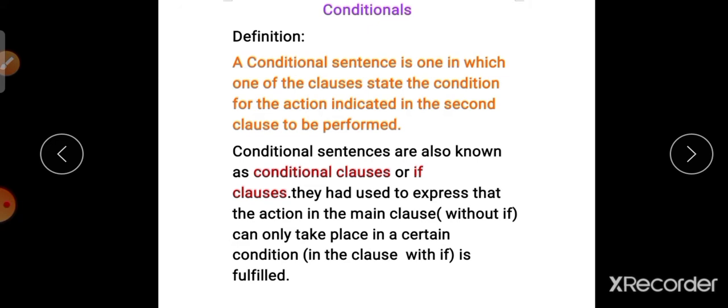A conditional sentence is one in which one of the clauses states the condition for the action indicated in the second clause to be performed. Conditional sentences are also called conditional clauses or if clauses. They express that the action in the main clause can only take place in a certain condition, that is the if clause. When the if clause is fulfilled, the main clause happens. That is called conditionals.